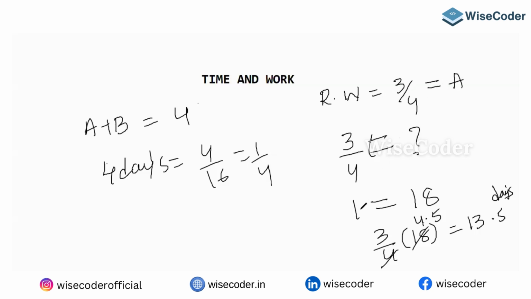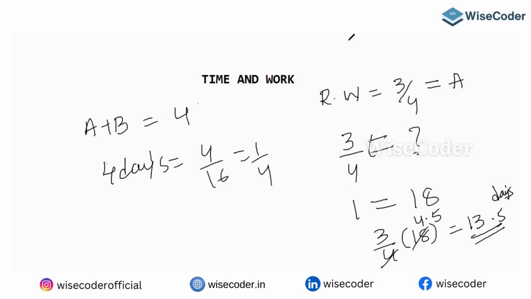Yeah, A will complete the full work in 18 days. So to complete 3/4 of it, how many days will it take? 3/4 of 18 gives you 13.5 days. Okay, 13.5 days. I hope this question is clear.